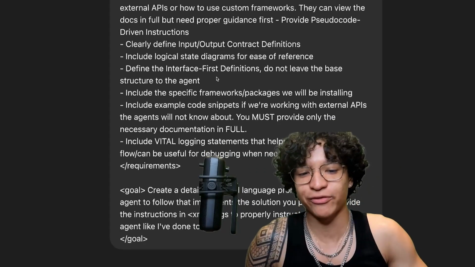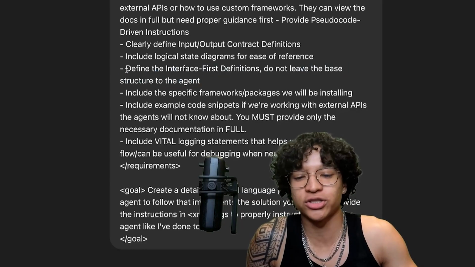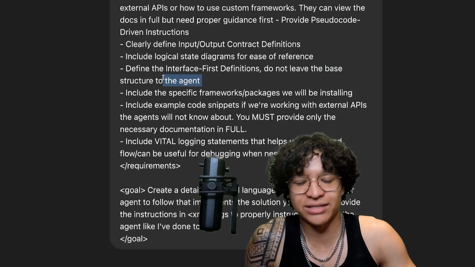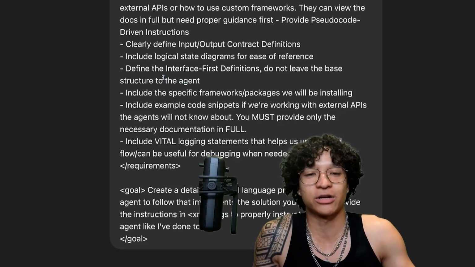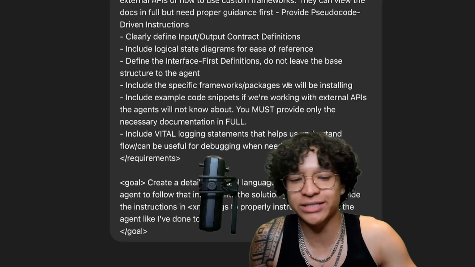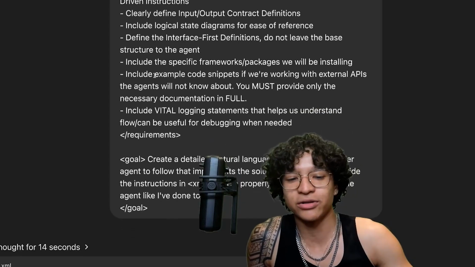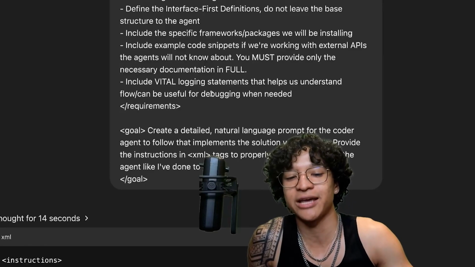Define the interface first. Do not leave the base structure to the agent. The actual structure, the interface, the data structure of our app is the most important. That is what carries our entire product. We want the smart model to handle that. Include specific frameworks / packages we will be installing. Include example code snippets. Include vital logging statements that help us understand flow / can be used for debugging.